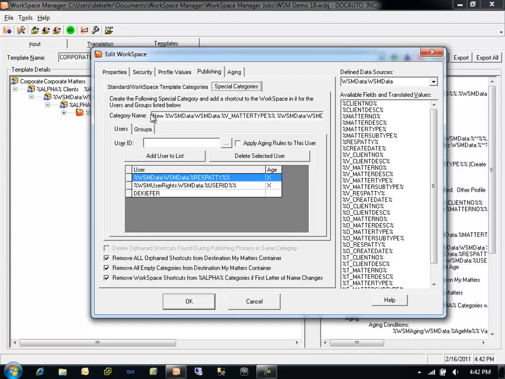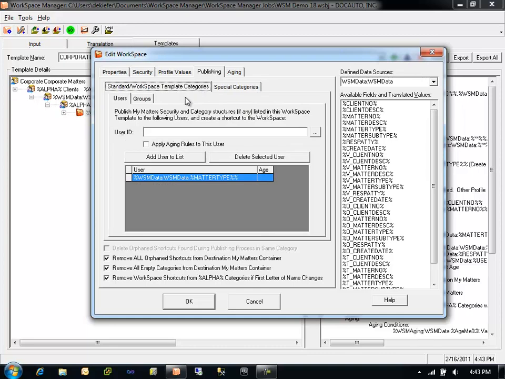Special publishing uses a dynamically created category name, which is optional. If there is no category name, then the shortcut to the workspace will be created in the root of the My Matters container of any user or group member specified within the special publishing interface. If a category name is defined, then that category will be created in those users' My Matters containers, and they will have full ownership and access rights to that category. That is the important distinguishing factor between special publishing and standard publishing.